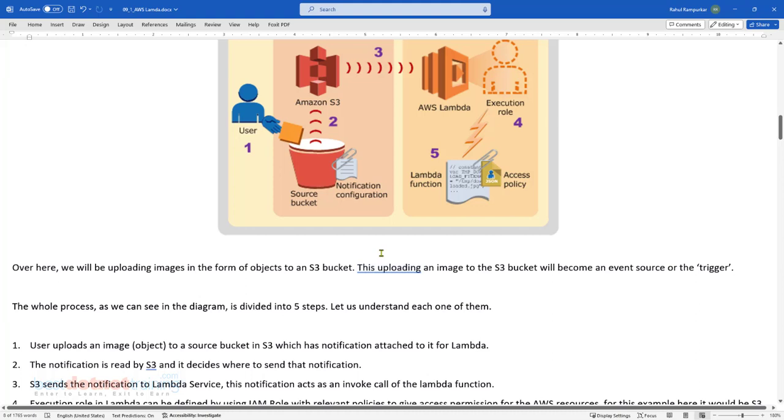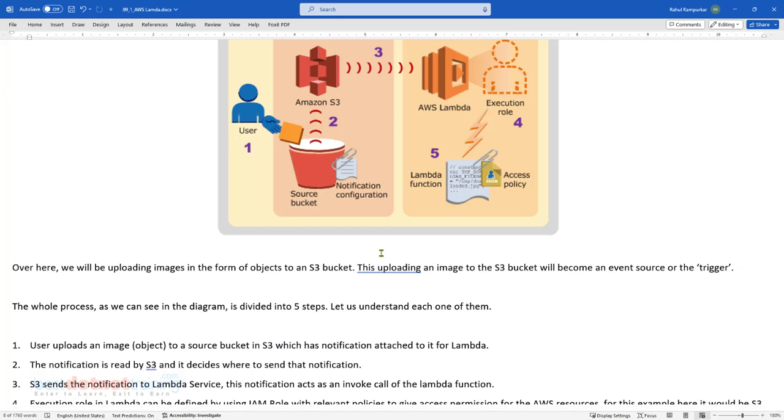Last week when we discussed EC2 accessing S3, was the access provided through a role? Yes. Similarly, if Lambda has to access S3, the concept will still be the same. It will not change.